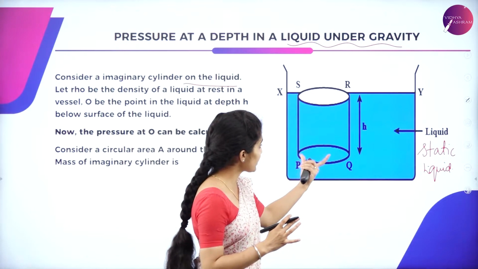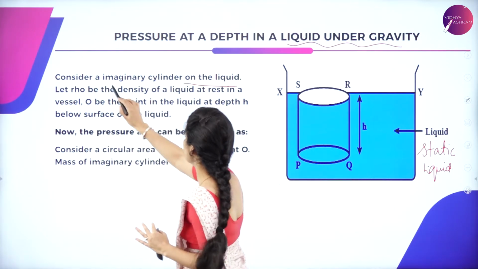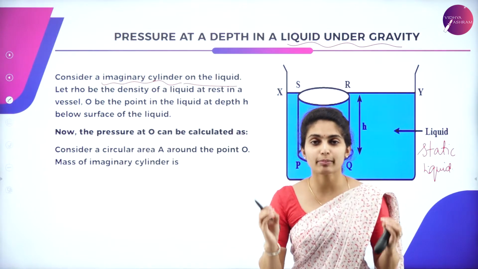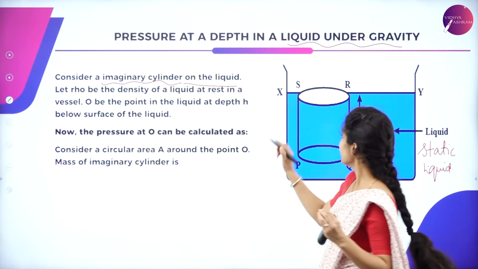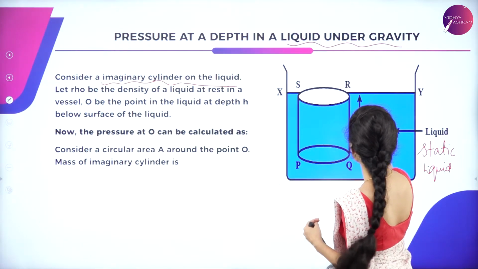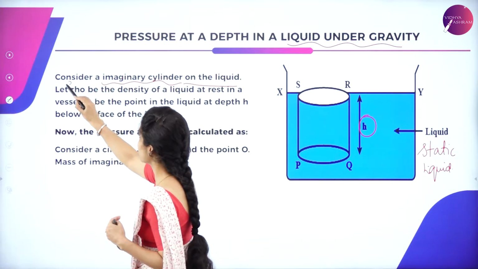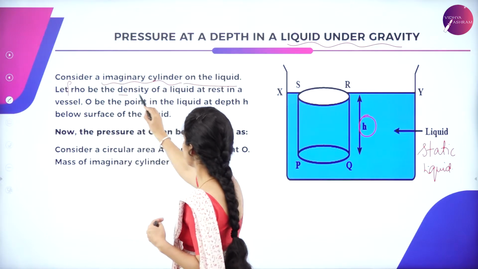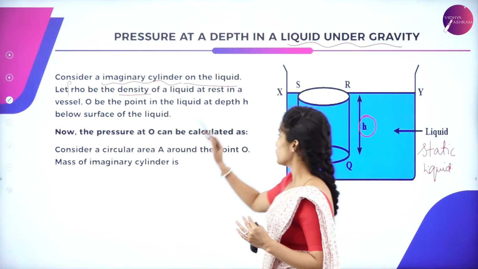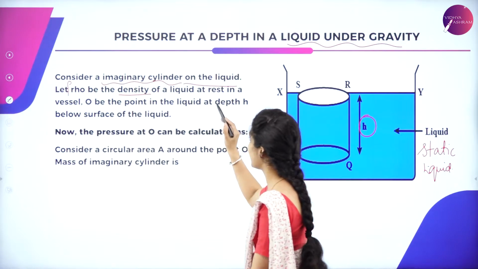Within the liquid there is another cylindrical shape, and this is nothing but an imaginary cylinder. It is just in imagination. Just imagine that you have kept a cylinder from the surface of the water to a certain depth, of height h. h is said to be the height. Let rho be the density of the liquid which is at rest in a vessel. This is said to be a container, and O be the point in the liquid at depth h.